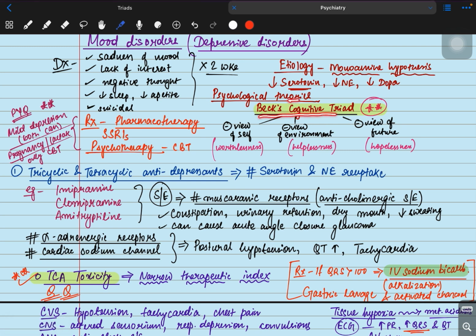It's called Beck's cognitive triad. In this triad, the patient has a negative view of self. The patient is feeling worthlessness. The patient is also having a negative view of the environment. The patient is feeling helplessness. And the patient is having a negative view of the future, thinking that in future also nothing good is going to happen to him. So the patient is having hopelessness. These three make Beck's cognitive triad.